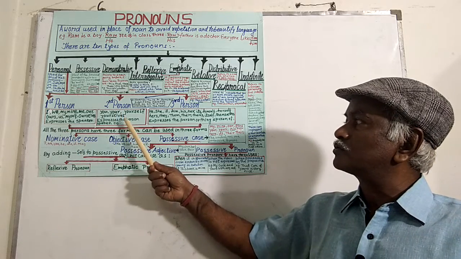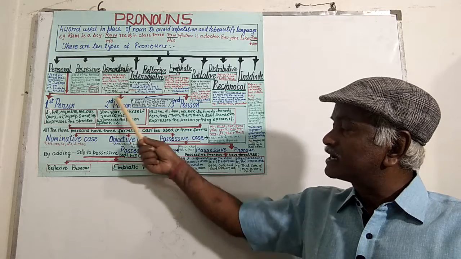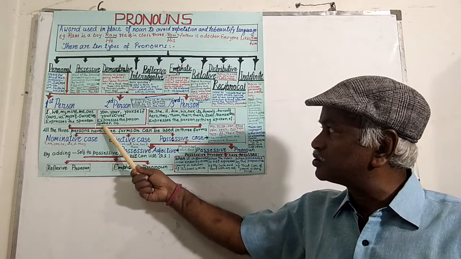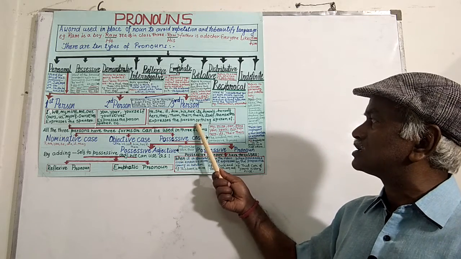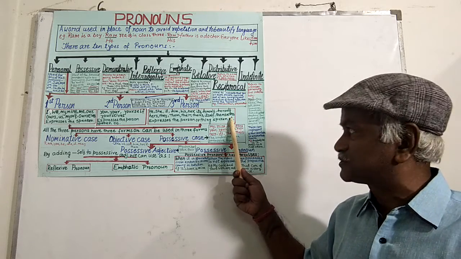Second person pronouns express the person spoken to. And the third person pronouns express the person or thing spoken of, about whom something is spoken.